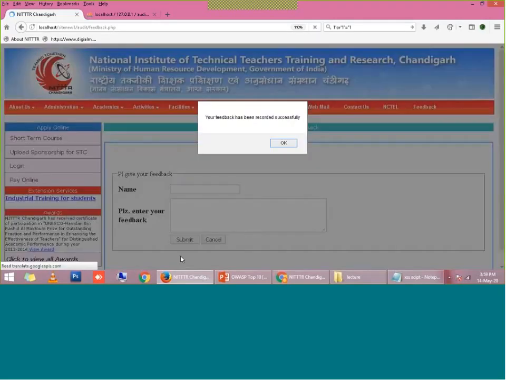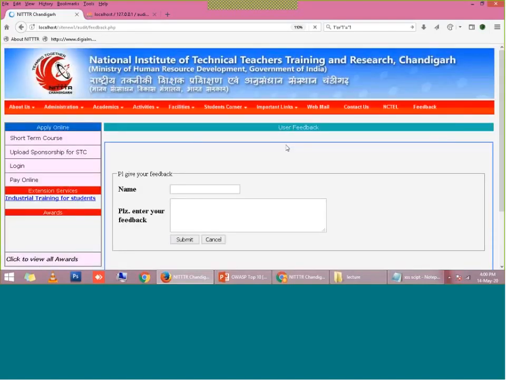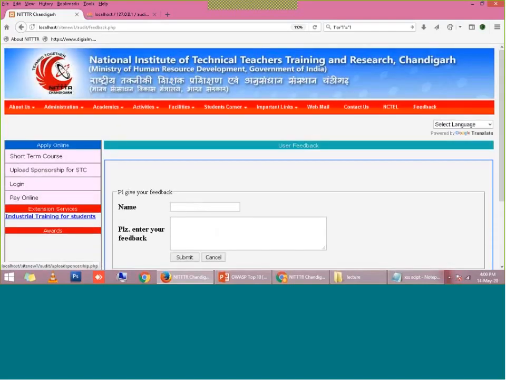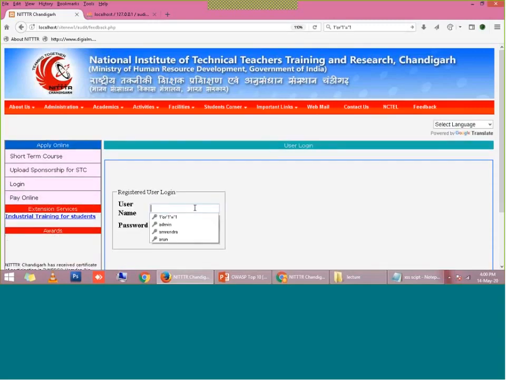What will happen? The feedback has been recorded successfully. It means that the website developer has not properly taken care of cross-site scripting, and that is why I am able to push this type of script onto the database. Now when the administrator logs in, you can see what will happen.